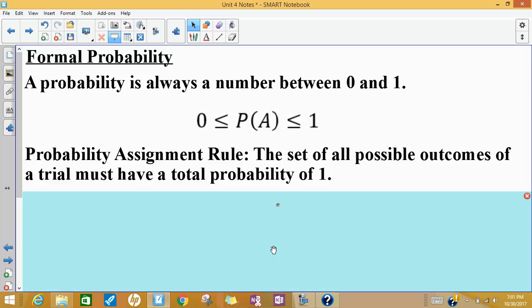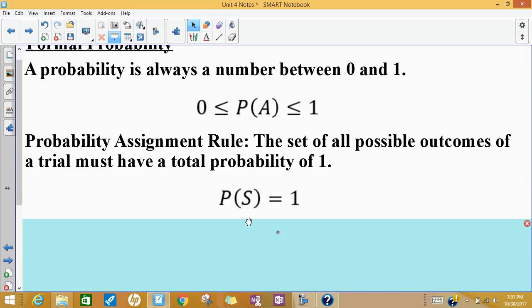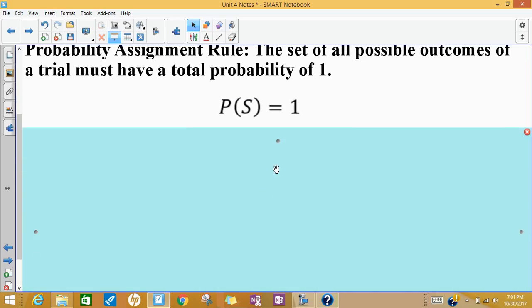The set of all possible outcomes of a trial, when you add up all their probabilities, they need to total 1. So for example, the probability of getting a heads is 1/2. The probability of getting a tails is 1/2. Those are the only 2 possible outcomes of flipping a coin, and both of those probabilities add up to 1, or 100%. So the probability of your sample space is 1.